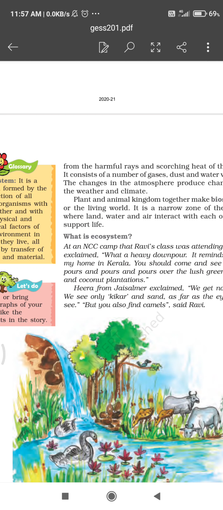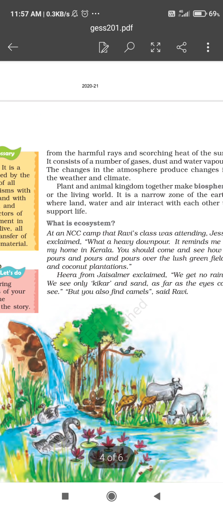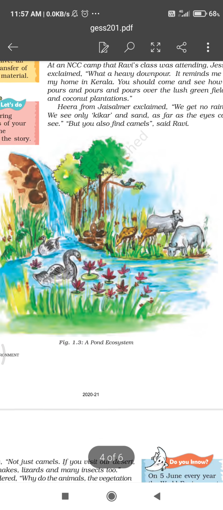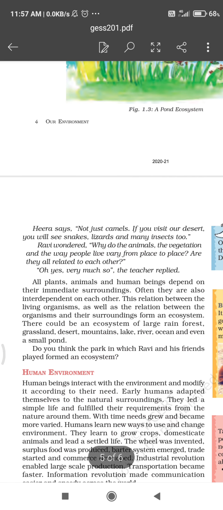Animals are found on the mountain areas, and coniferous trees are found in mountain areas. So those coniferous trees and these wild animals are the ecosystem of the mountain area. So we can say ecosystem is different at different places.